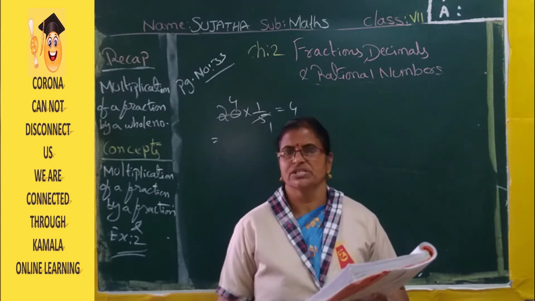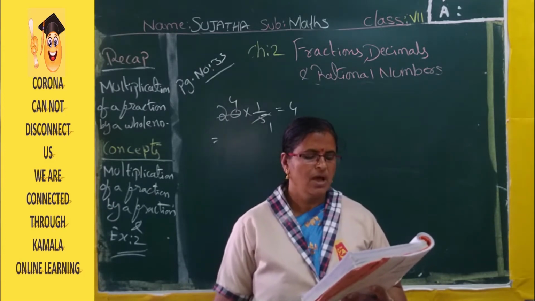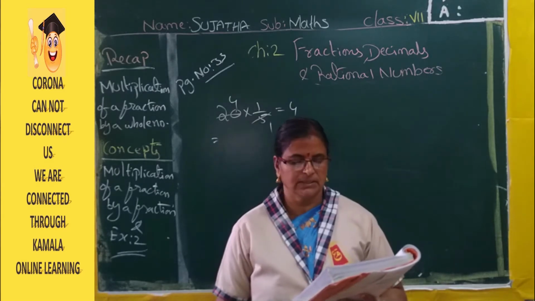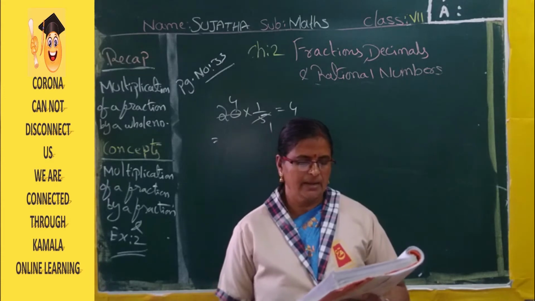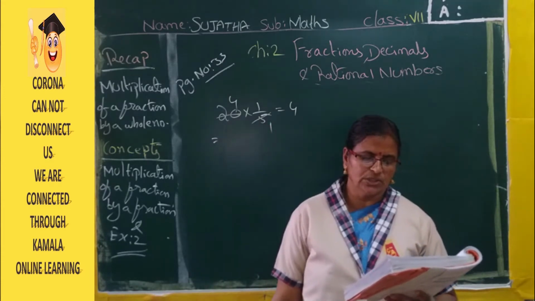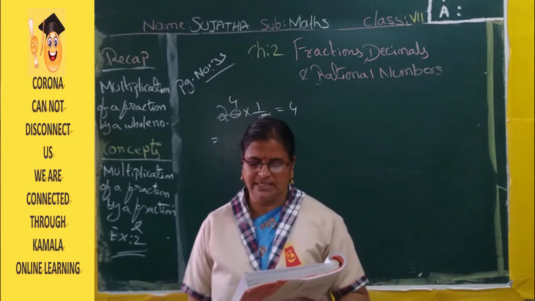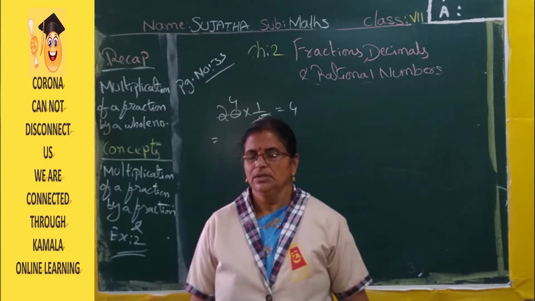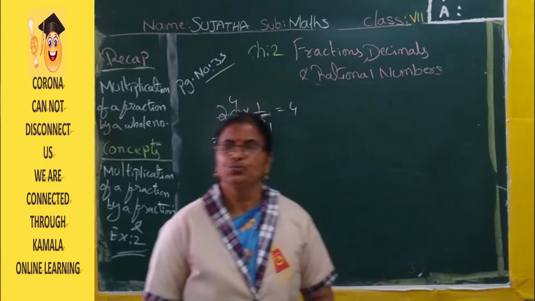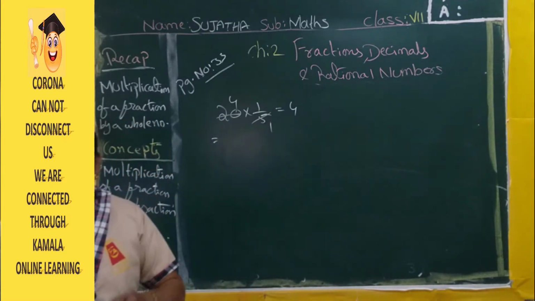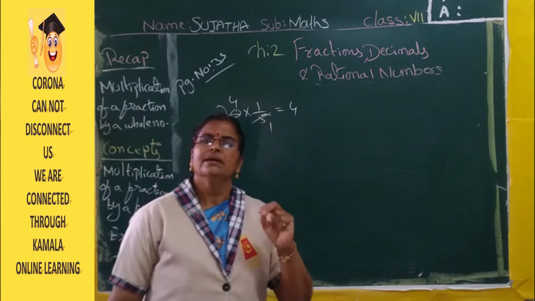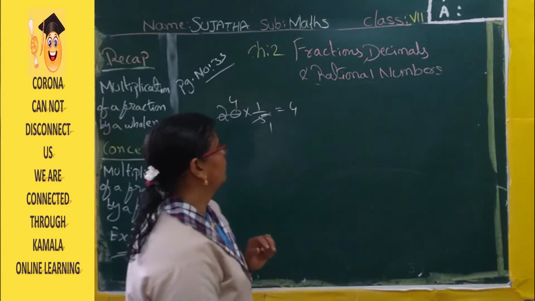So here 3 questions are given. First, how many chapatis were eaten by the mother. Second, how many chapatis were eaten by the children. And by what fraction of the total chapatis has been eaten by the father. Here only the fractional parts are given. We have to find the number of chapatis eaten by the mother, children and father.